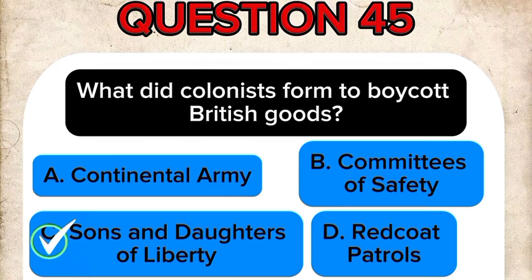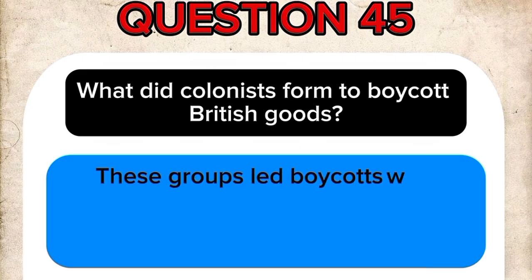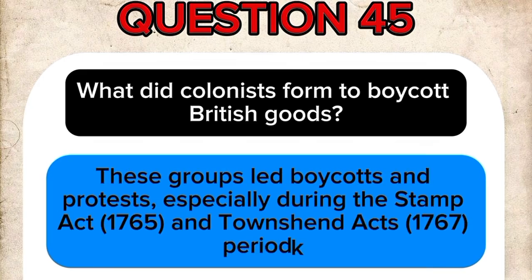The correct answer is C. Sons and Daughters of Liberty. These groups led boycotts and protests, especially during the Stamp Act, 1765, and Townshend Acts, 1767, periods.